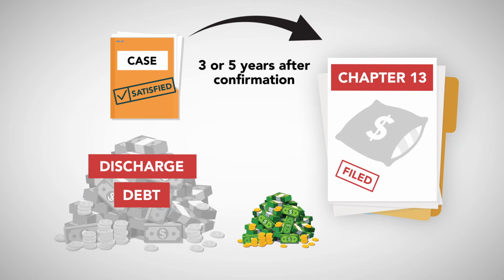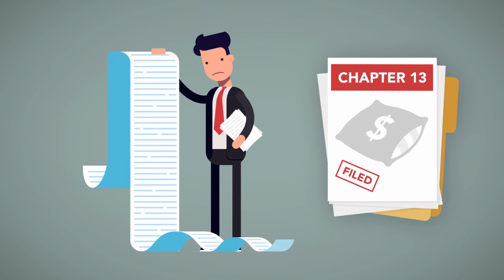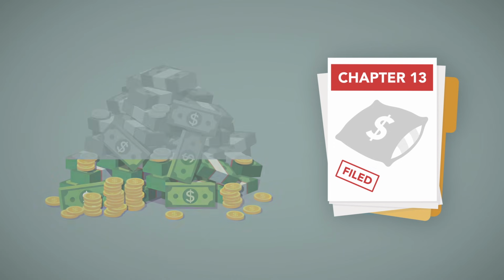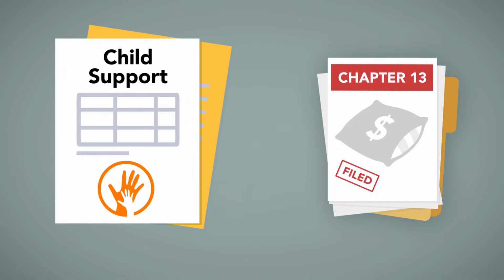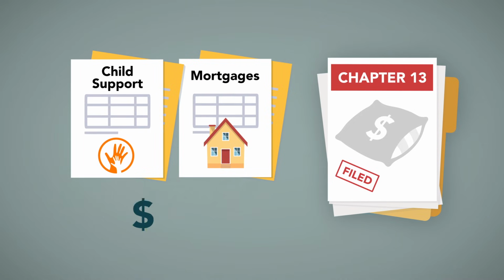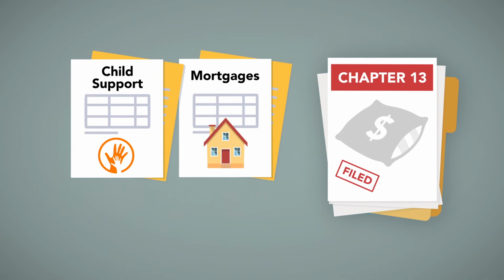However, as in the case of Chapter 7, many debts are not dischargeable. The list of debts under Chapter 13 that are not dischargeable is lengthy and complex. Any non-dischargeable debt left over after the plan has run its course will have to be paid. For example, if there is a child support arrearage or a mortgage payment that is not fully paid off during the course of the case, the balance of that obligation can still be subject to collection proceedings.